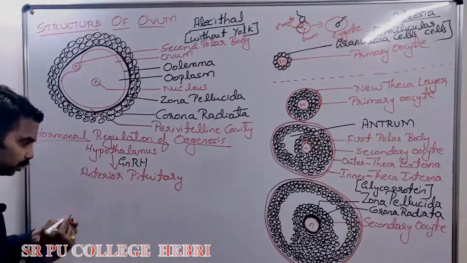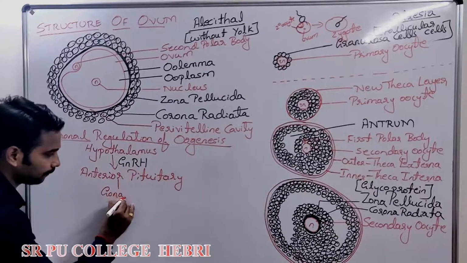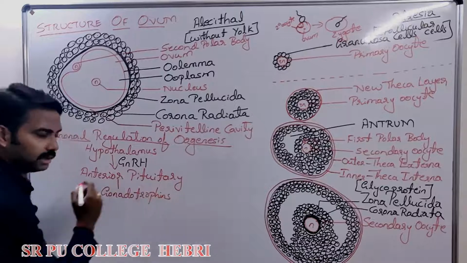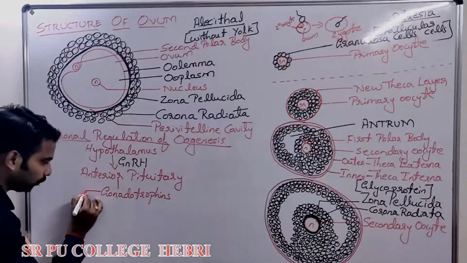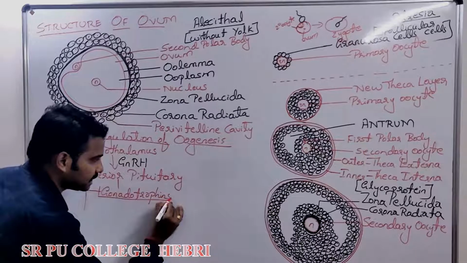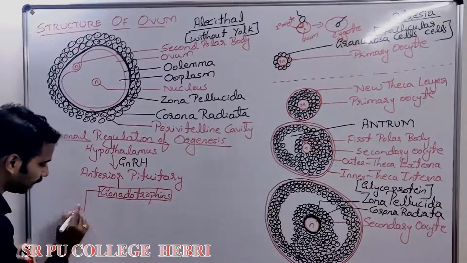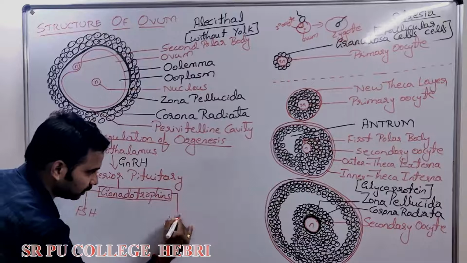In response to GnRH, the anterior pituitary produces gonadotrophins. Right? It produces what? Gonadotrophins. And the two gonadotrophins produced are FSH and LH.